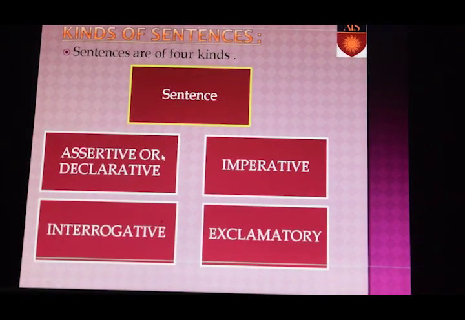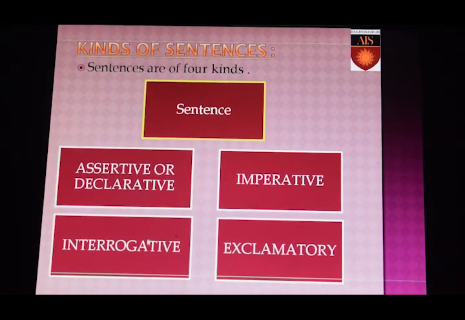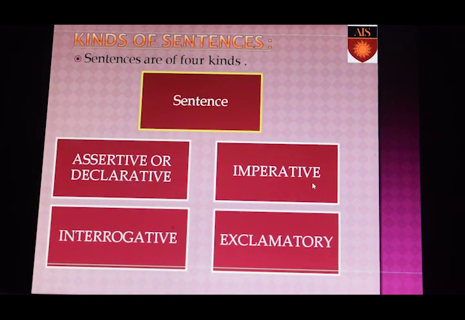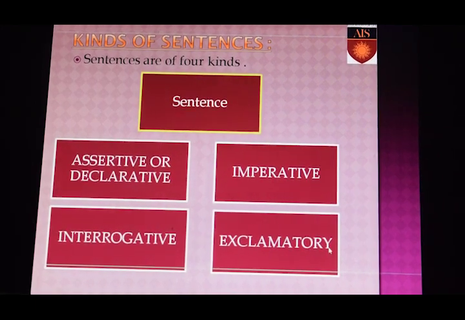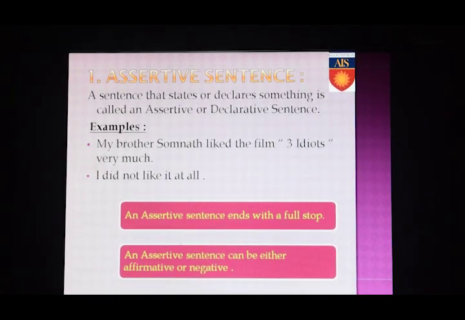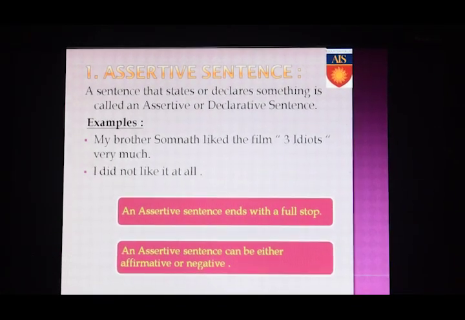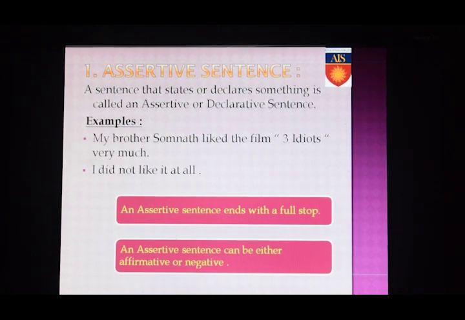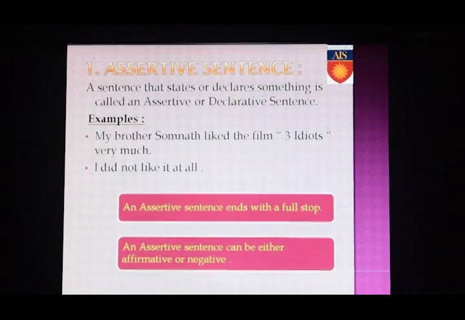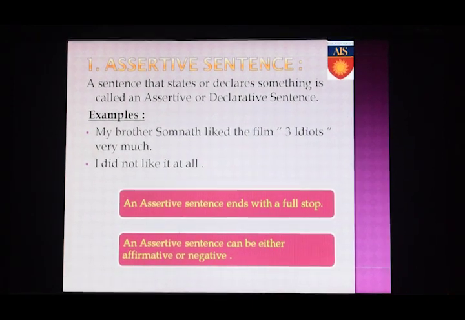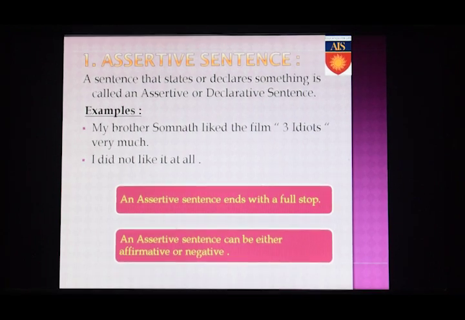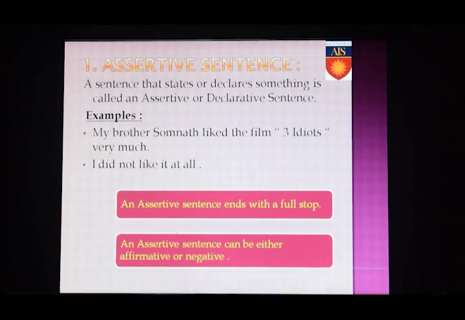First, assertive or declarative sentence. Second, interrogative sentence. Third, imperative sentence. And fourth, exclamatory sentence. We move on to assertive sentence. A sentence that states or declares something is called an assertive or declarative sentence. That means when we state or declare any fact, it is called an assertive or declarative sentence.